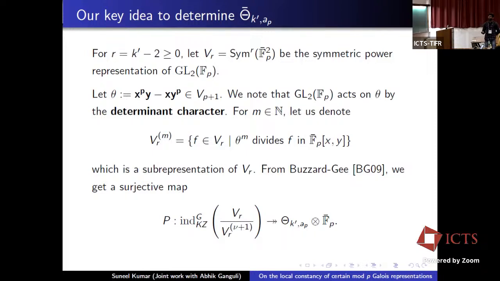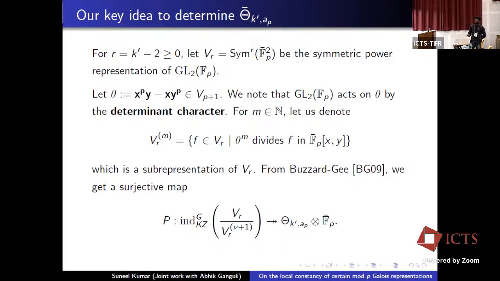Here ind_{KZ}^G denotes the compact induction, basically the space of all locally constant functions from G to this space which are compactly supported and also satisfy KZ-linearity. Here K denotes GL2(Z_p) and Z denotes the center of GL2(Q_p). The action on this space is given by right translation of GL2(Q_p).